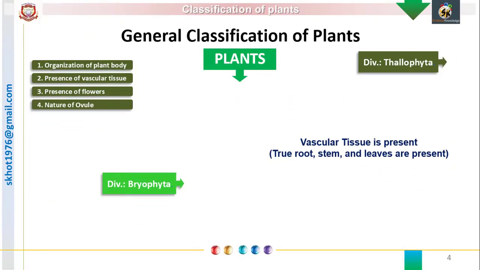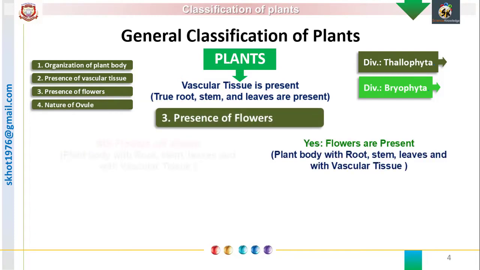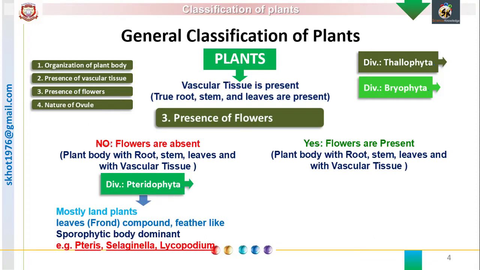If the body is differentiated into root, stem, leaves, and the vascular tissue is present, then we will observe whether the flowers are present or not. If flowers are absent, these plants are included in division Pteridophyta. They are mostly land plants.